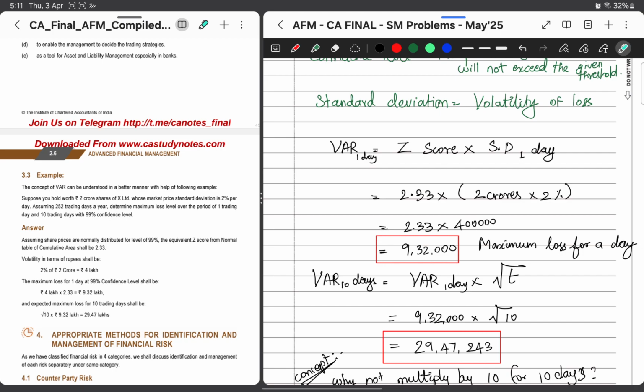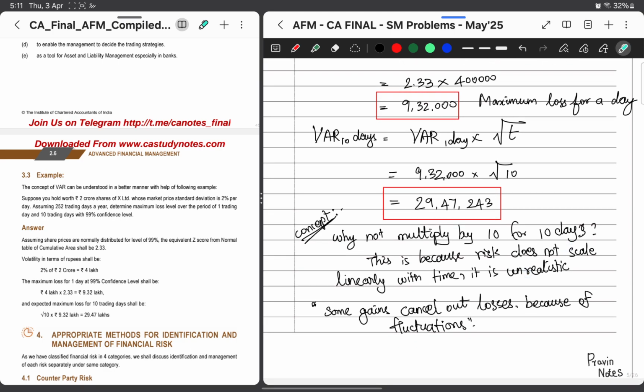We might have a normal doubt why we are not multiplying by 10. This is because risk does not scale linearly with time. It is unrealistic. If I do 9,32,000 into 10, it will come around 93 lakh 20,000, which is not realistic. That is because 1 day I might earn profit and 1 day I might earn loss.